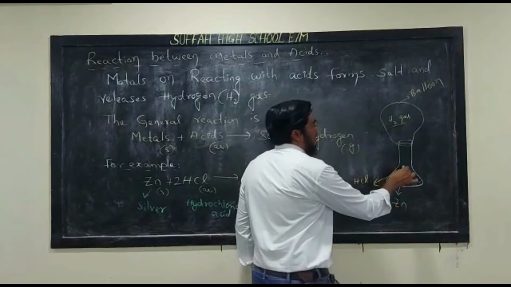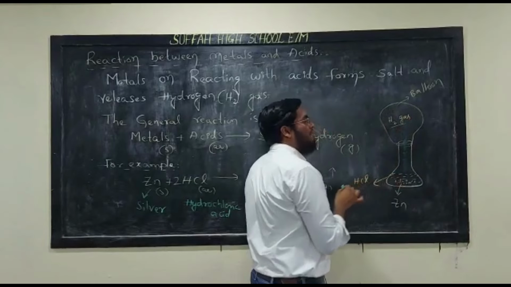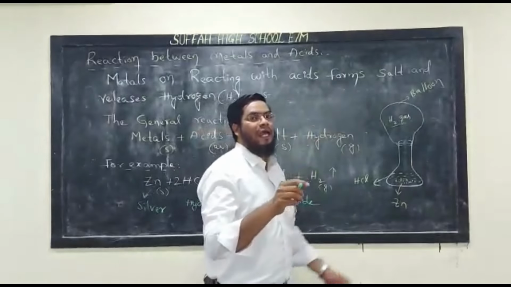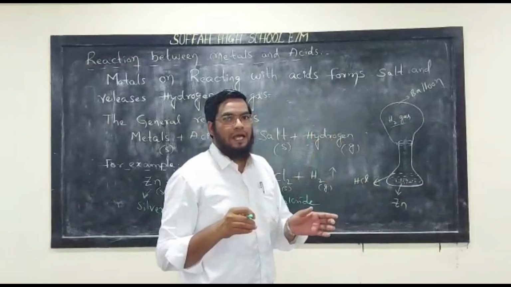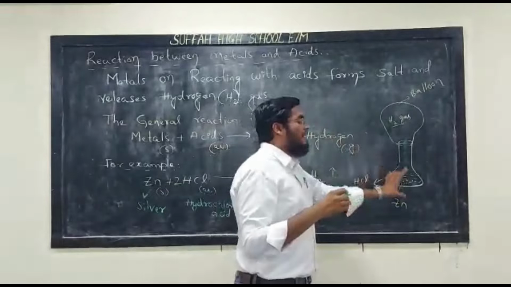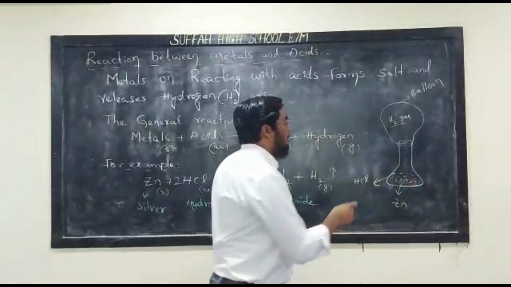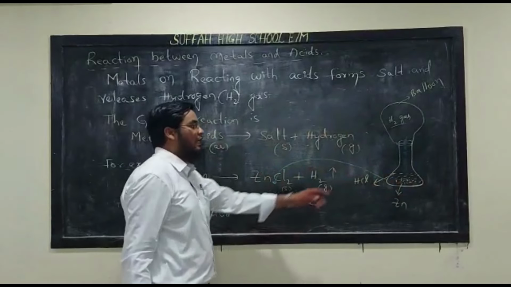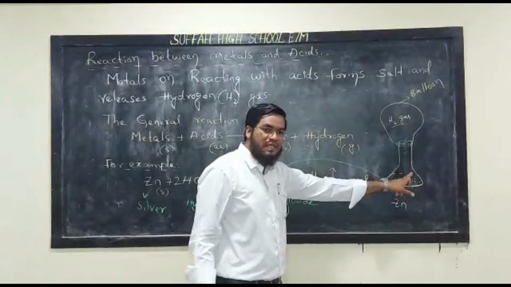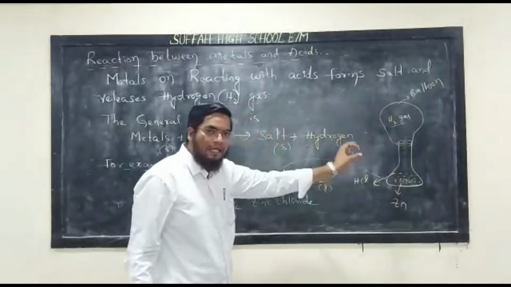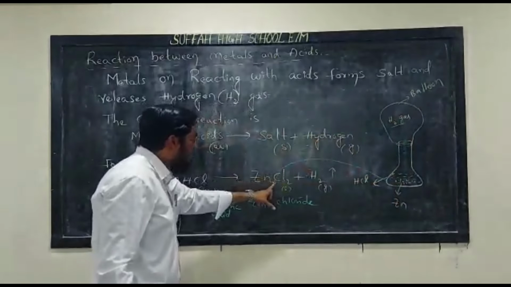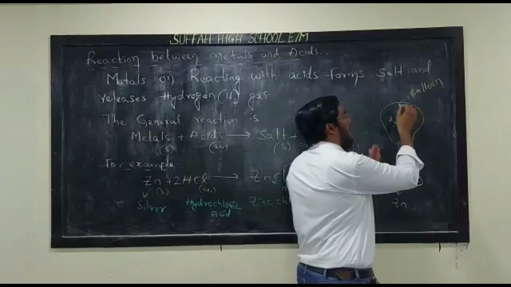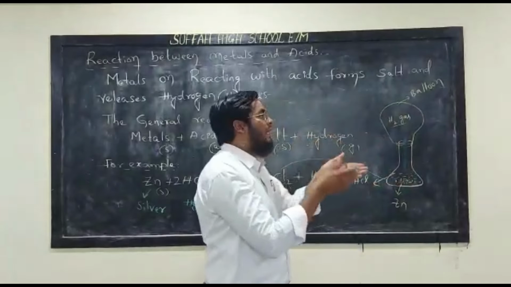So what happens? Already I said to you that the color of zinc is silver. When we add HCl to zinc, the reaction will take place. The silver color of zinc changes to black color due to the formation of zinc chloride and releases hydrogen gas. This H2 gas we will take in a balloon.